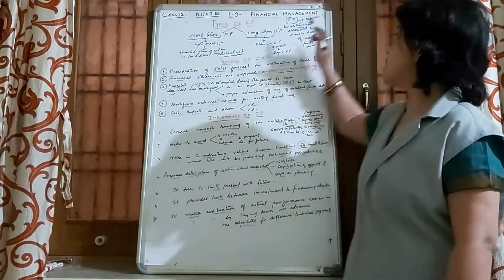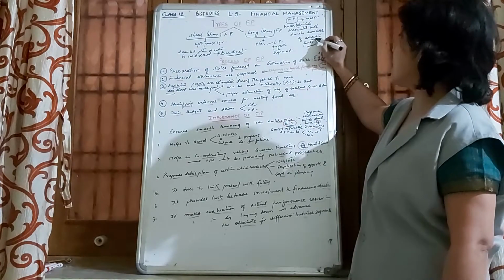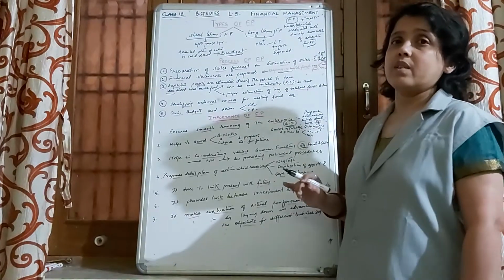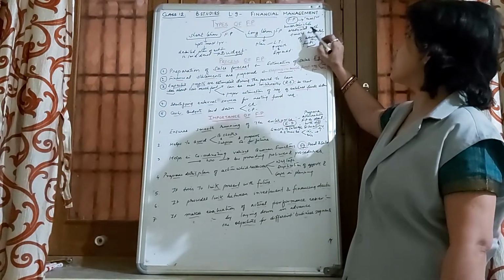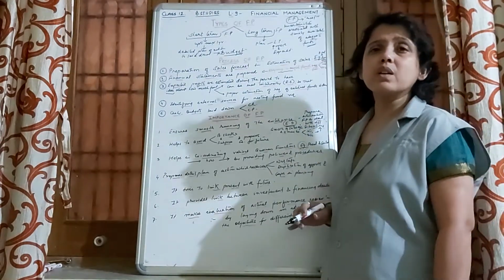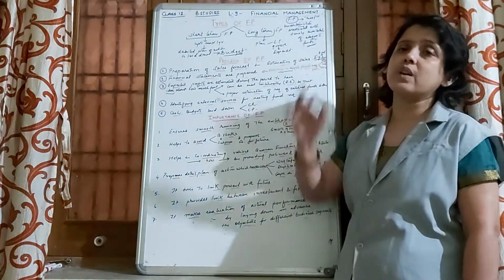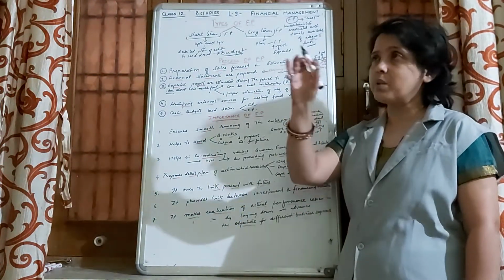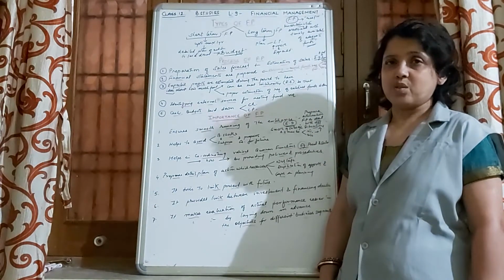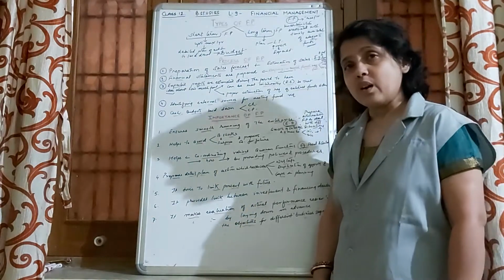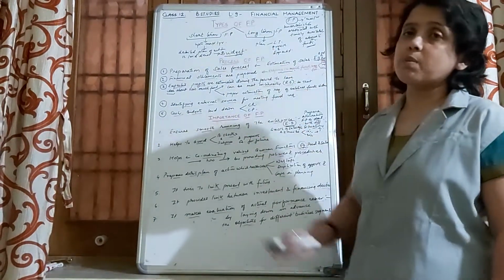Sometimes this statement is put in inverted commas and asked in exam: which concept is related with meeting the uncertainties associated with timely availability of funds in the business organization? And that is financial planning. Timely availability, that is the key word. So we are going to understand now what are the various types of financial plan.